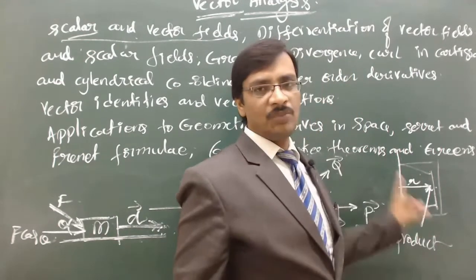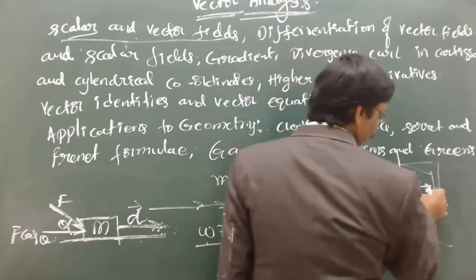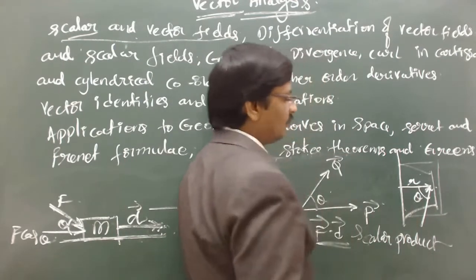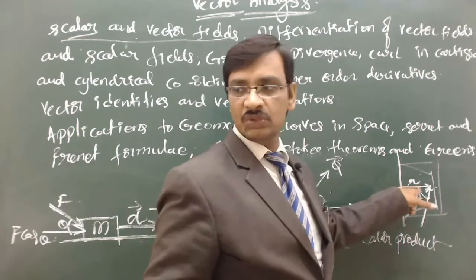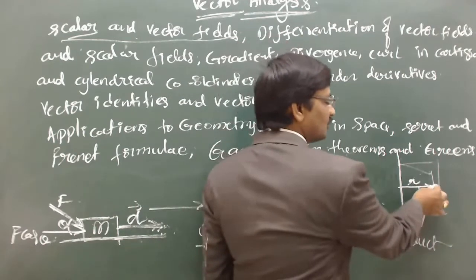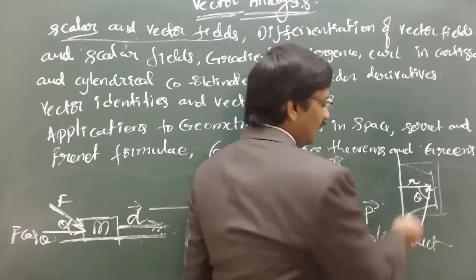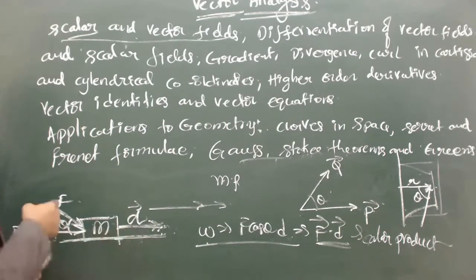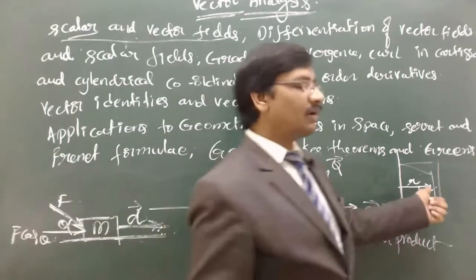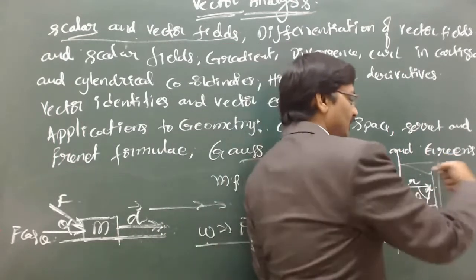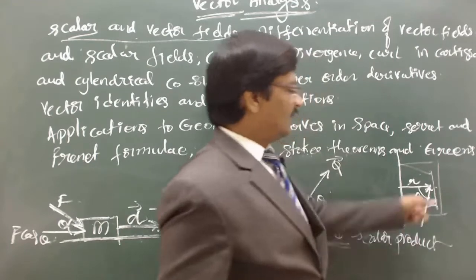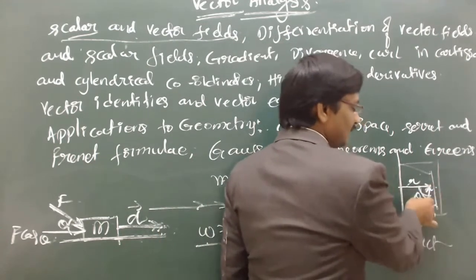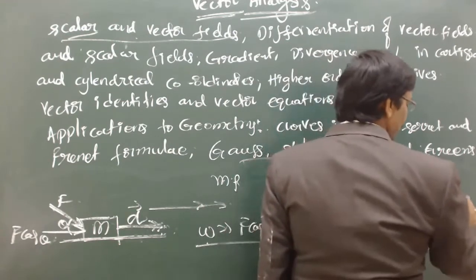Now here two different components are responsible. Let us say I have applied a force at an angle of theta. The effective component of the force that is useful to move this door is only the component of the force which is perpendicular to this radius. Earlier, the component of the force parallel to the movement was useful. But here the component of the force that is useful is exactly perpendicular. Suppose I push perpendicularly like this, then this door will rotate. So here, as the angle is theta, F sin theta is the perpendicular component.